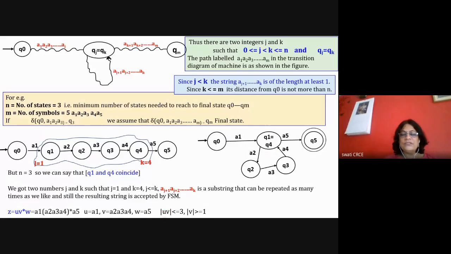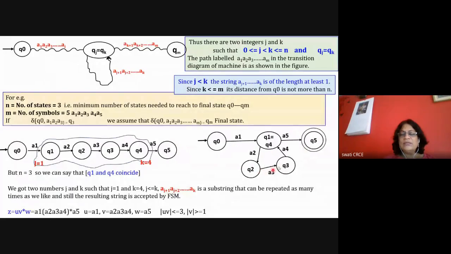What is the meaning of this UV magnitude? To reach the final state, the magnitude of UV is this 1 and 2, because it is the second node. This is the first node, second node, and third node to reach the final state. These are the minimum states which are required.